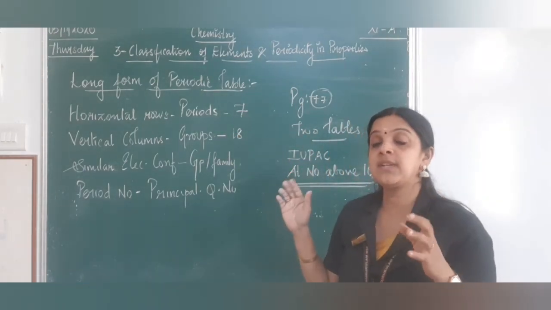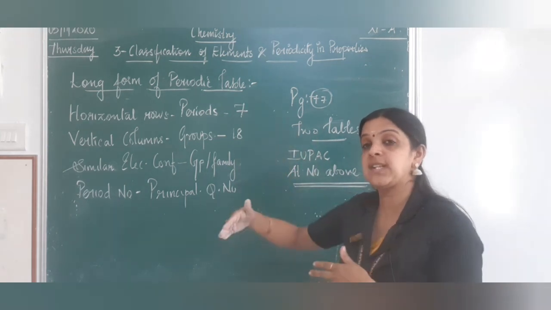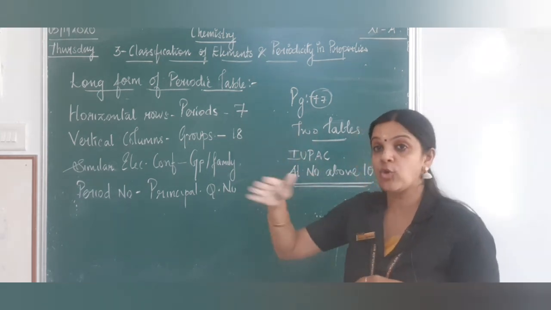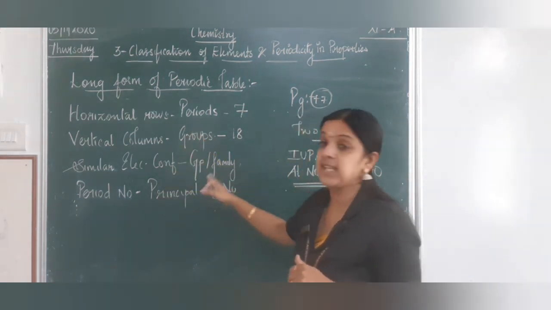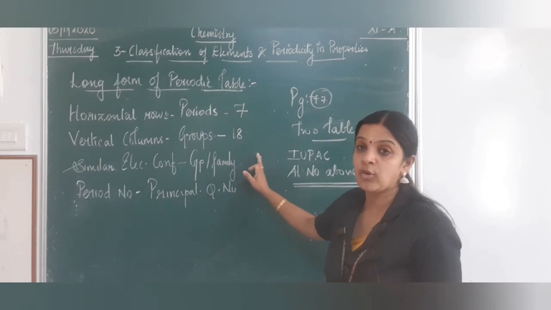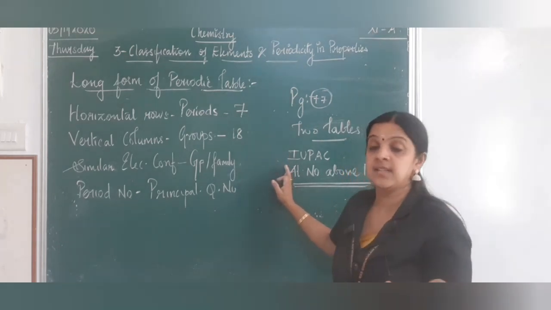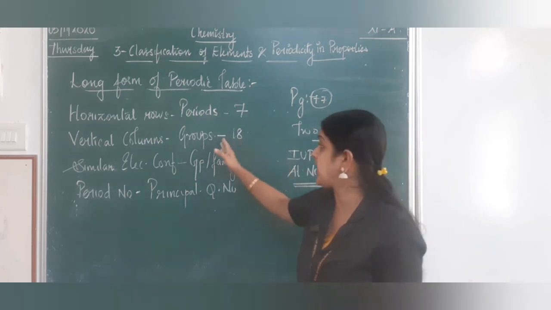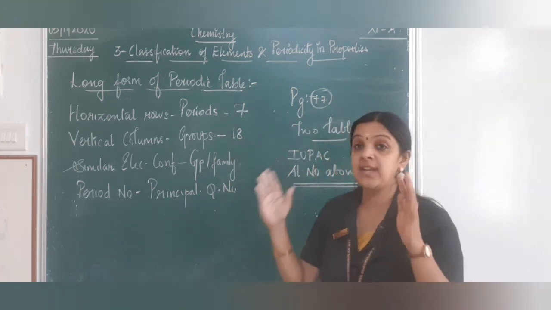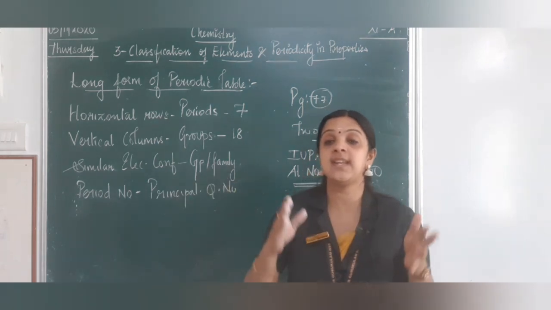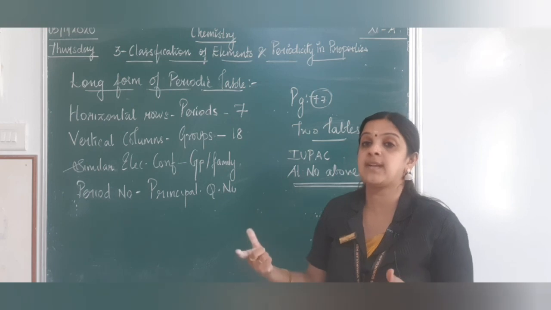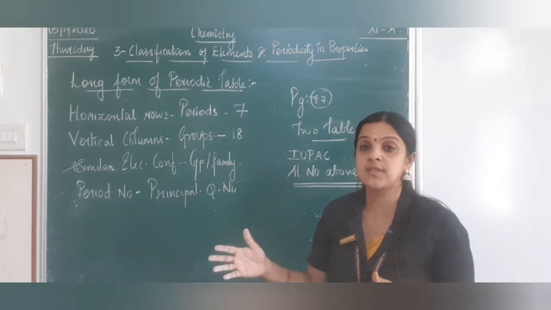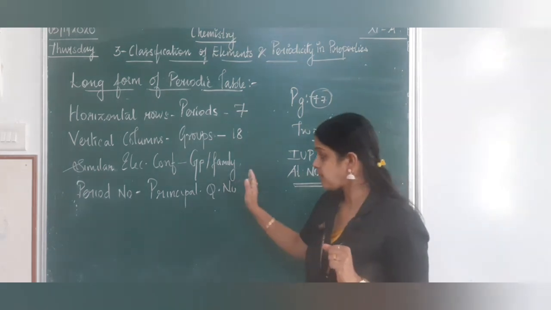Similar property elements are placed in similar groups, that is, vertical columns, not rows. With similar electronic configuration, the first group has 1 electron in the outermost shell, the second group 2 electrons, the third group 3 electrons, and so on from 1 to 18. We have already studied about SPDF, which we will see in the next class again to understand the classification of blocks in the periodic table much better.